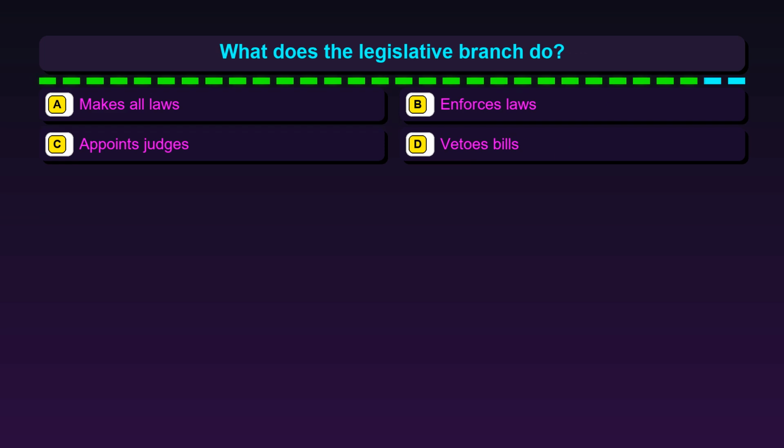Question 93. What does the legislative branch do? Option A, makes all laws. Option B, enforces laws. Option C, appoints judges. Option D, vetoes bills.